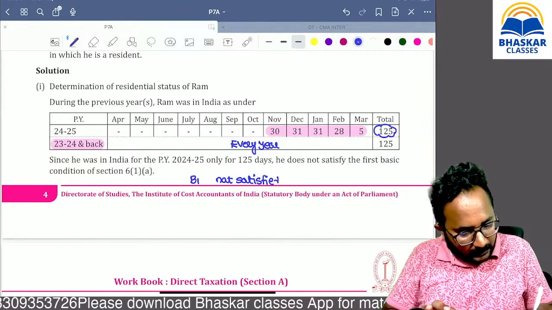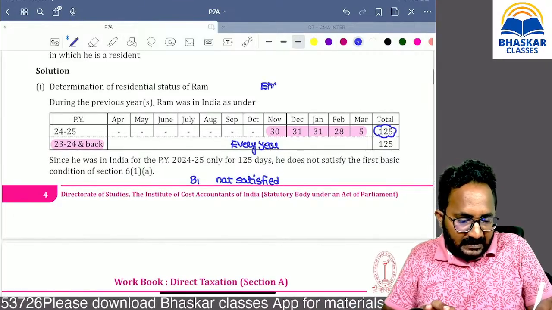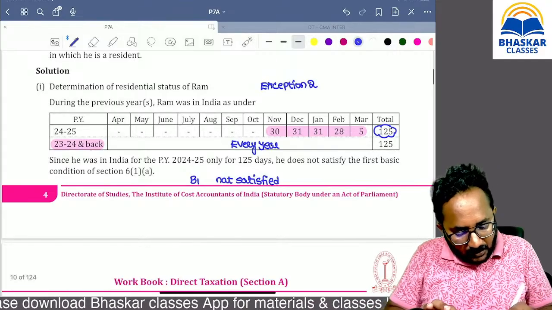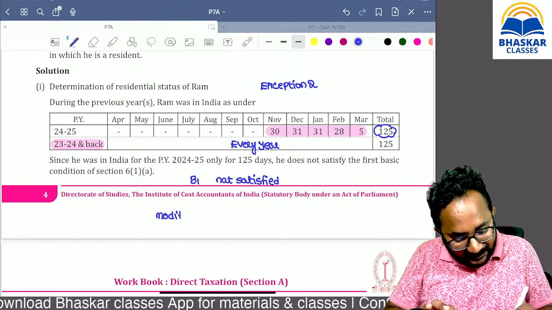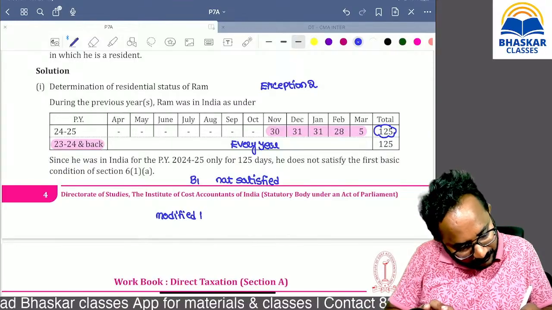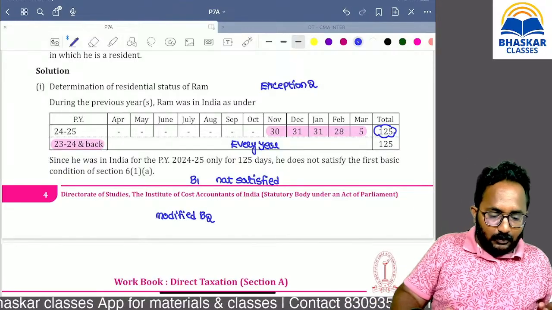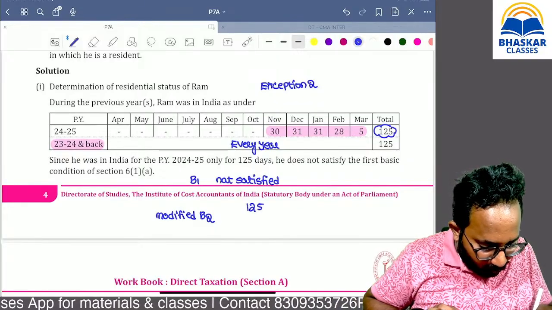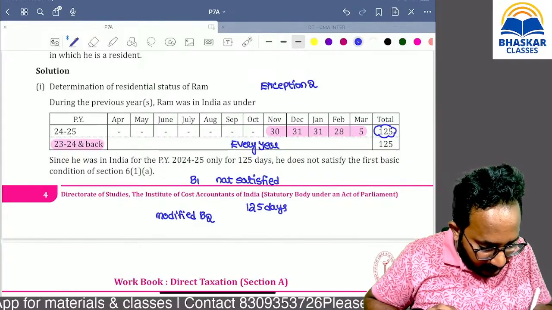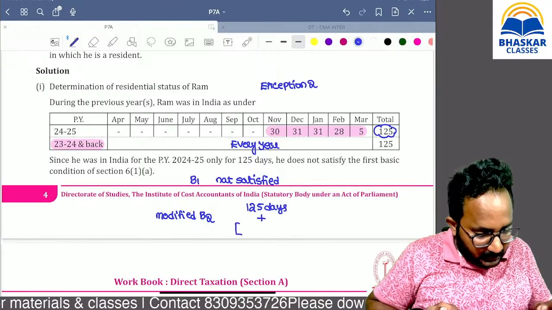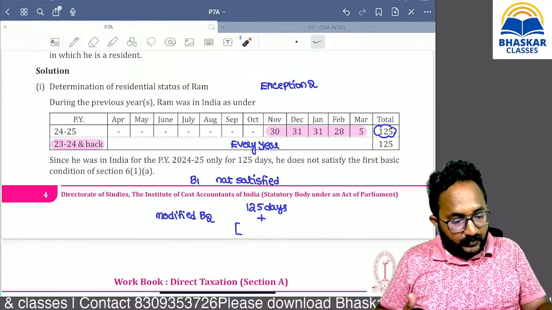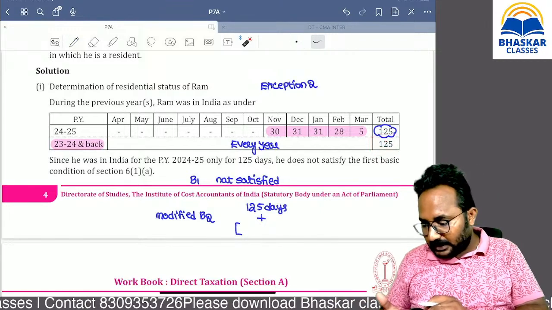This is exception two. If basic condition 1 is not satisfied, then what we need to check? Modified basic condition 2. What is that modified B2? 120 days is enough, but here 125 days, and the last 4 years immediately preceding the relevant previous year. Every year how many days? 125 days.